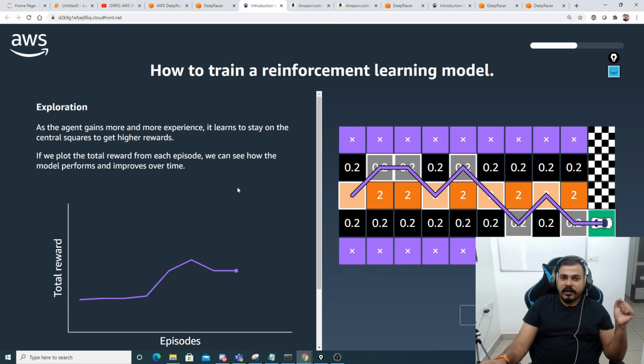Now, one major thing that you need to understand about reinforcement learning is that as it goes through different iterations, it will keep on accumulating the score, it will keep on accumulating the experience, and finally you will be able to see that in order to reach the end goal, it is basically going within this central path only.